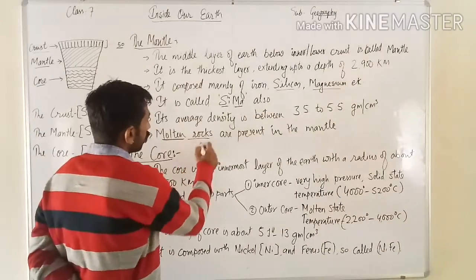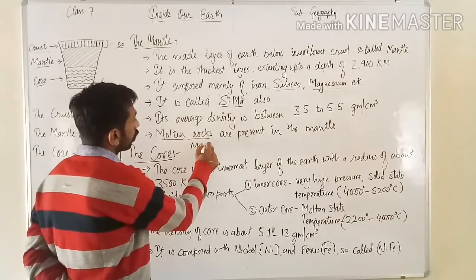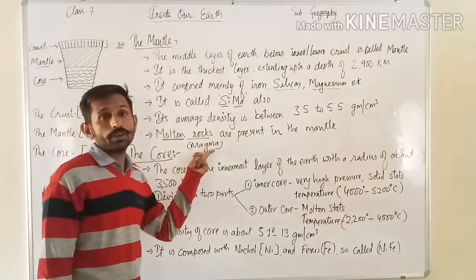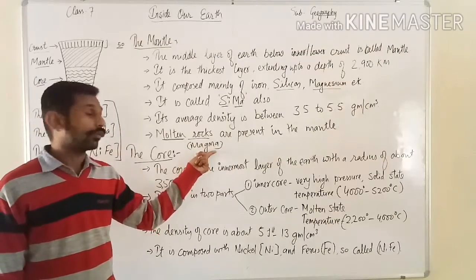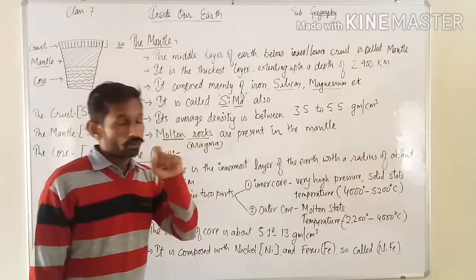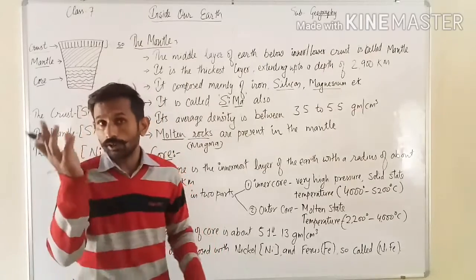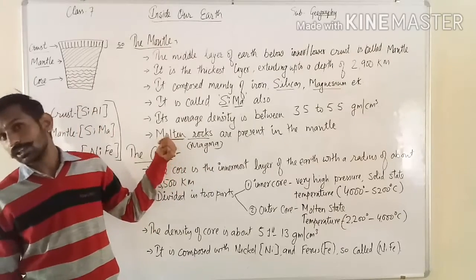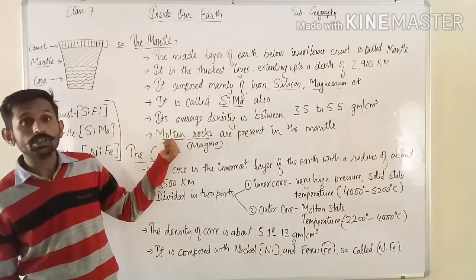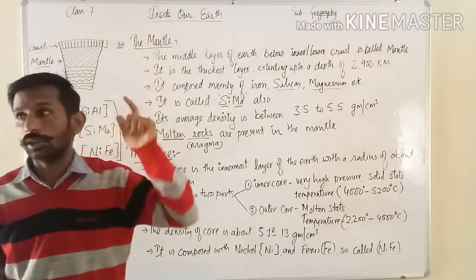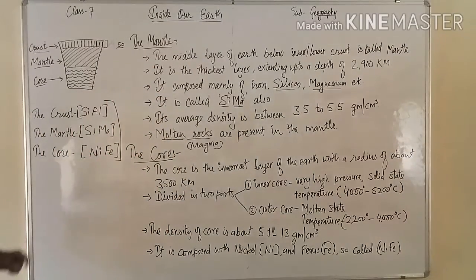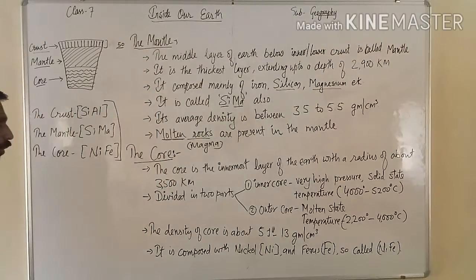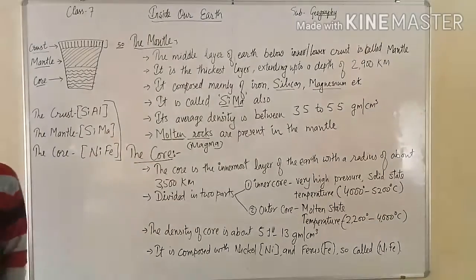Molten rocks means rocks made by magma. Where does magma come from? From a volcano. What comes out of a volcano is called magma. So where do volcanoes start from? From the mantle layer. So this is the mantle. Now the next and last layer, the core.